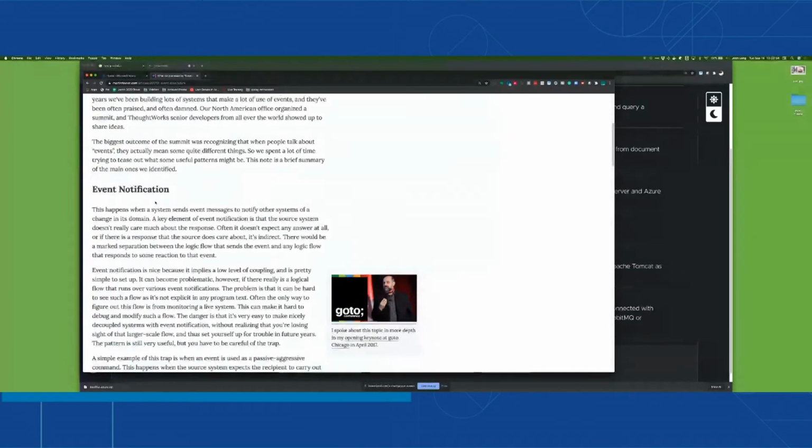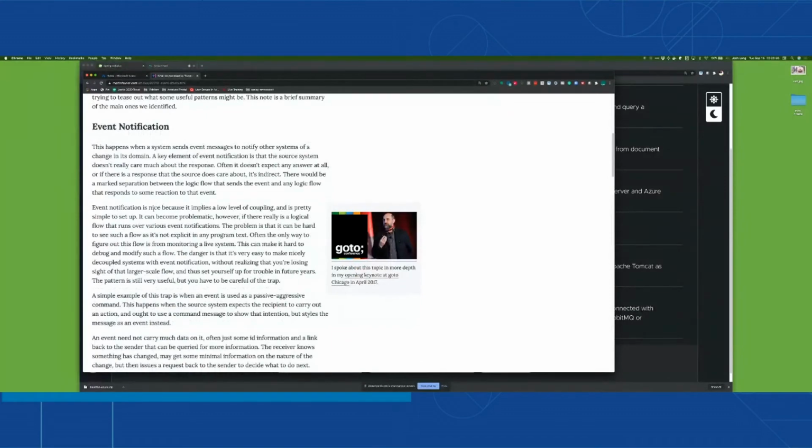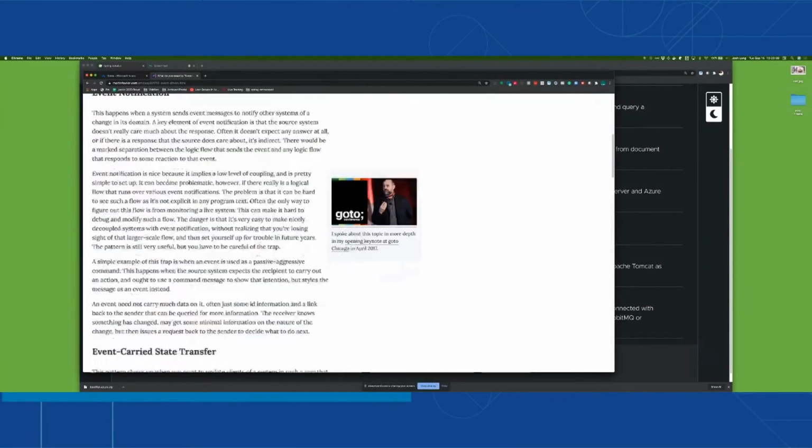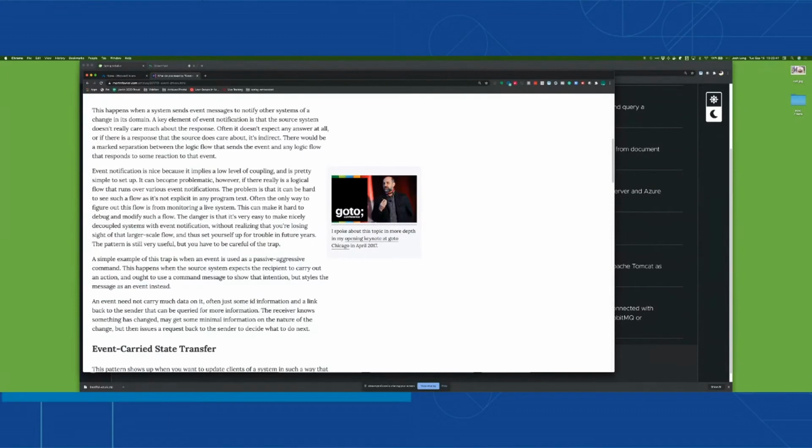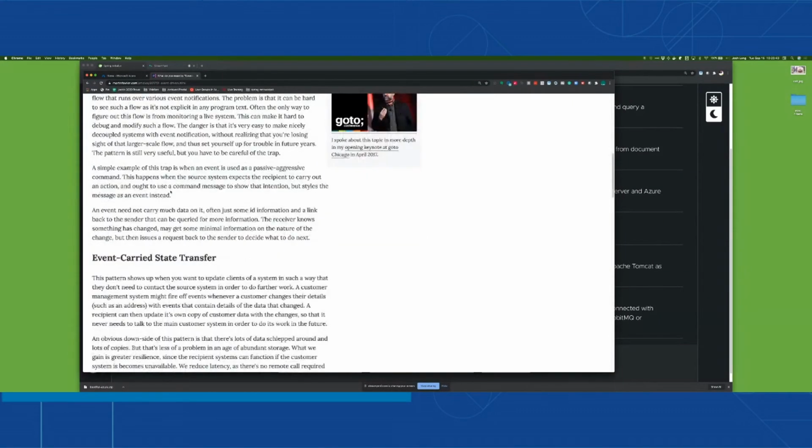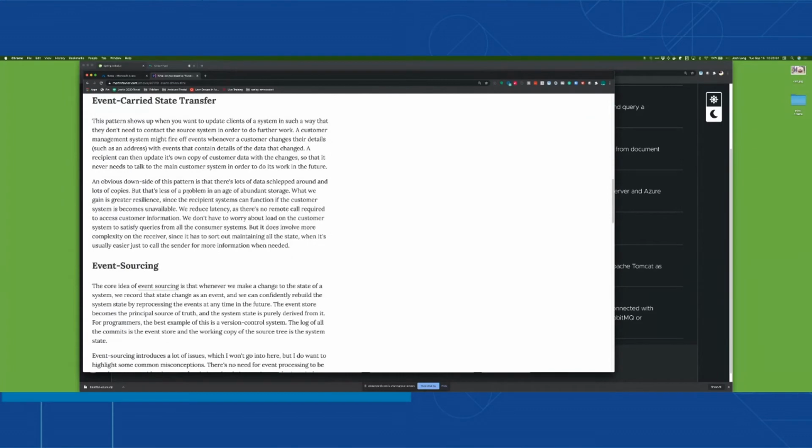He talks about four different types of uses for messaging, including event notification, where you notify systems of a change, but not the change itself. You have event-carried state transfer, where you actually send the state that has been changed. That is to say, you say, here is a change as well as the fact of the change. And then you have event sourcing, where you say, here is a change, and that change has been added to a stack that I can then replay. I can start from the bottom and replay to get the world state, the state of the universe.